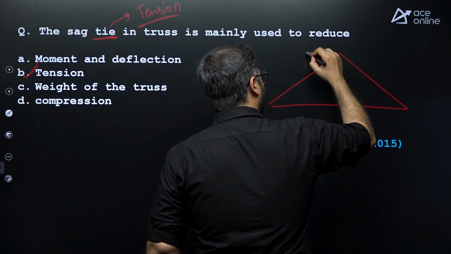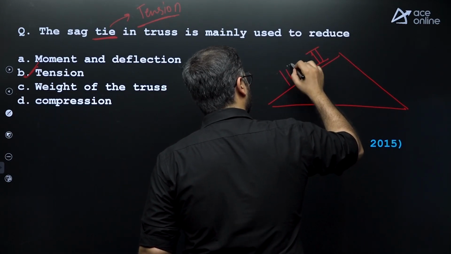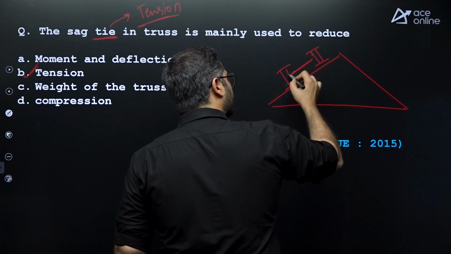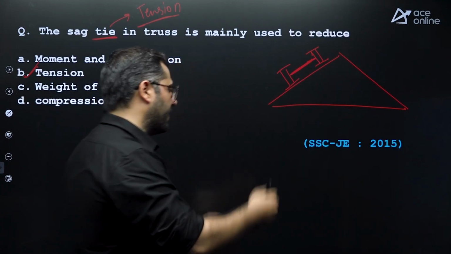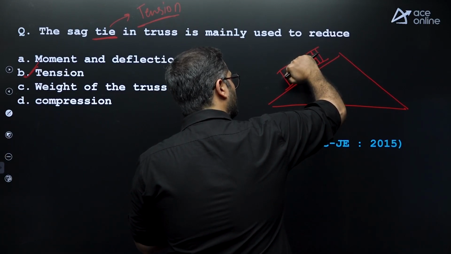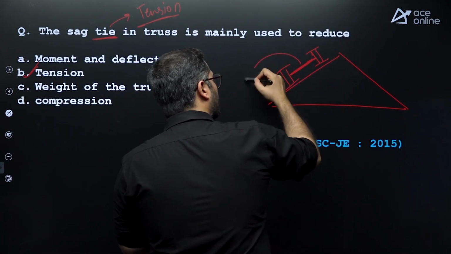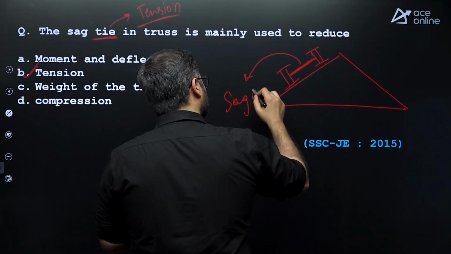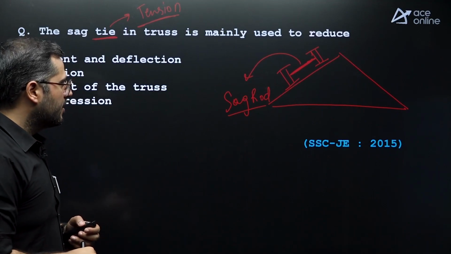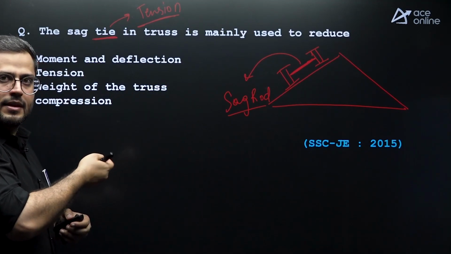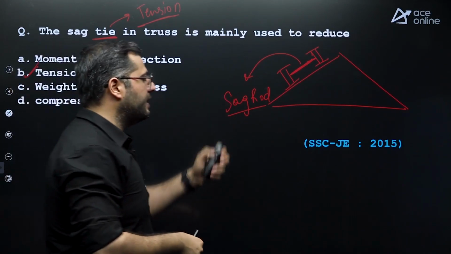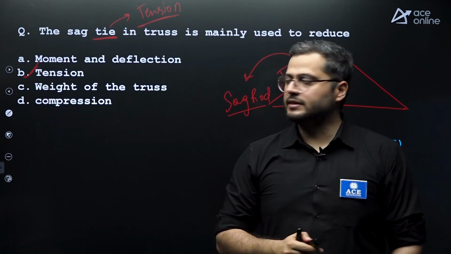Purlins you are providing, let's say I sections like this. To prevent the sagging of the purlins, you will connect two different purlins with each other with a rod. This is known as a sag rod, right? This is to prevent sagging of the purlins. Because they are sagging, they are kind of pulling them back. Because they are pulling them back, there will be tension in them. So they are designed as a tension member.